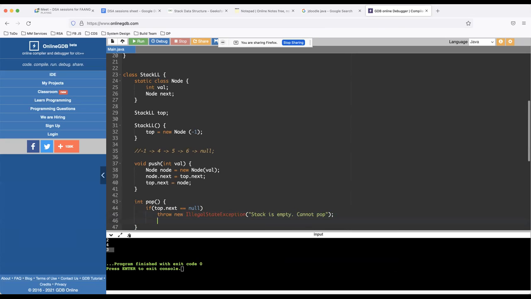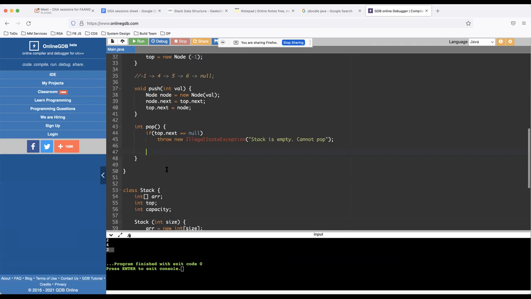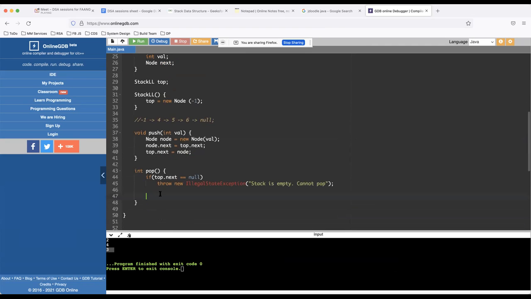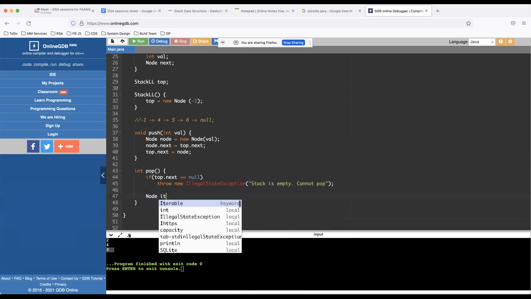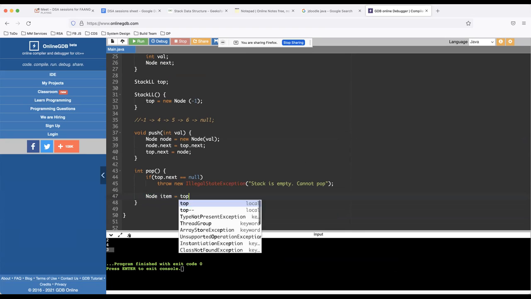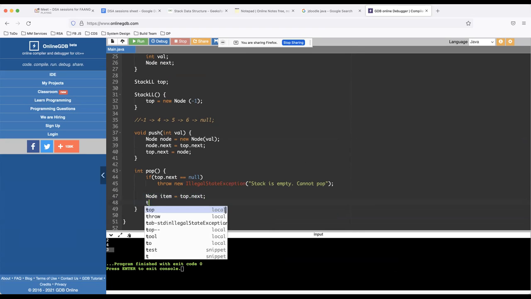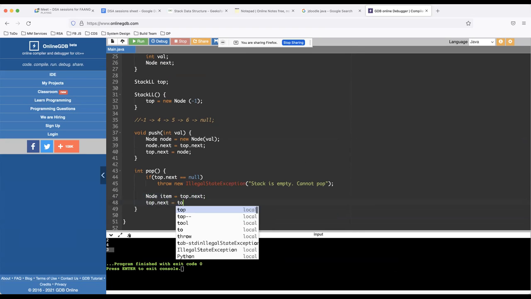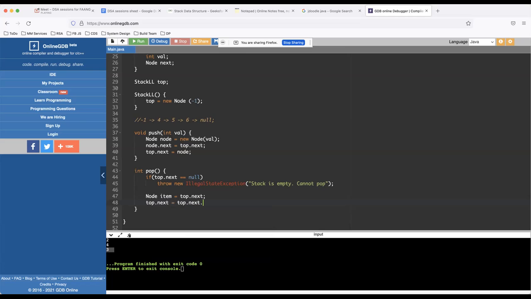Otherwise, if that is not the case, then you can just simply pop it. How to pop it? You can first remove the item from top dot next, and just simply say top dot next is equal to top dot next dot next,